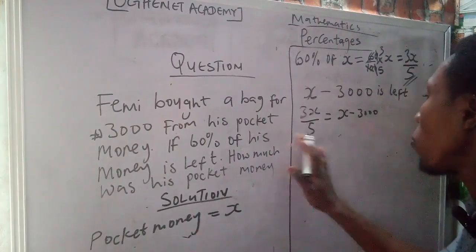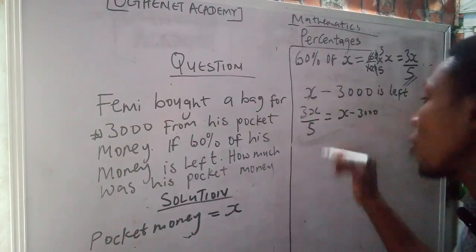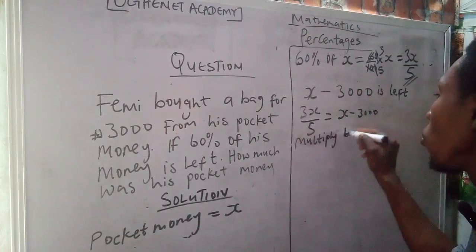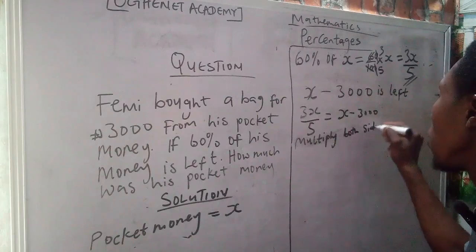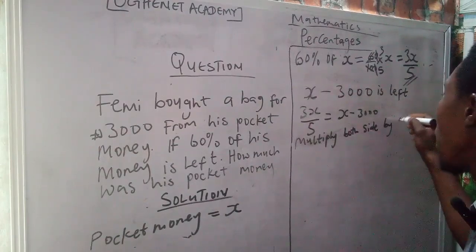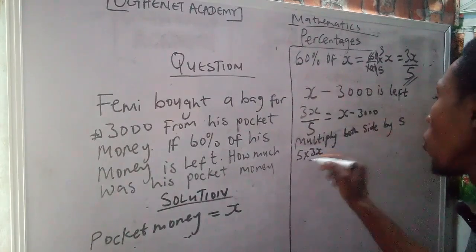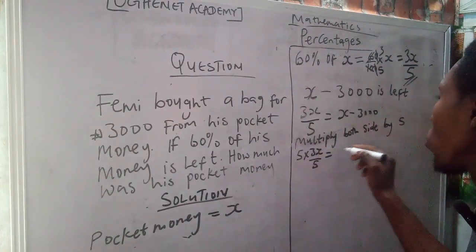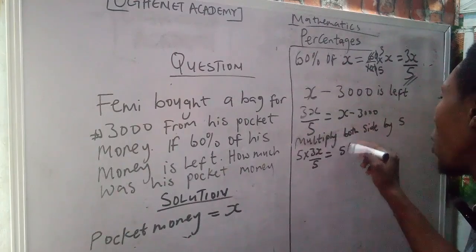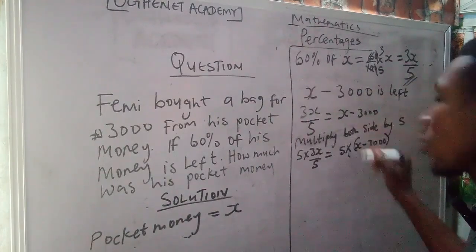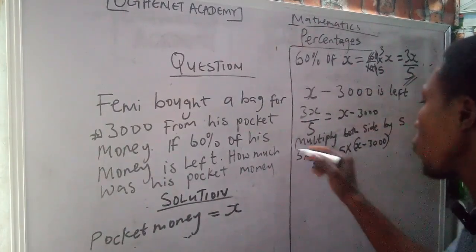First of all, multiply both sides by 5. That will give us 5 times 3X over 5 equals 5 times X minus 3,000. When you do that, 5 will cancel 5 here.